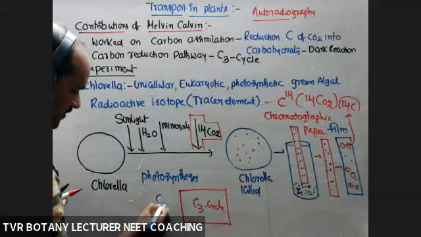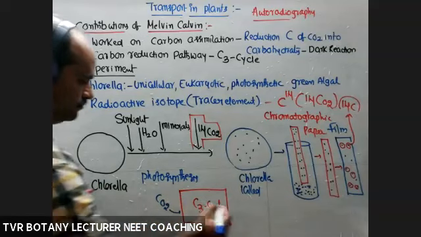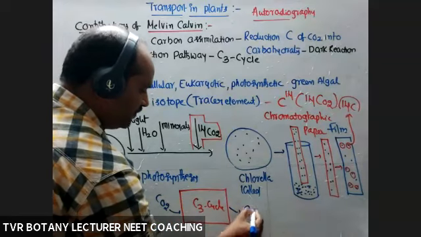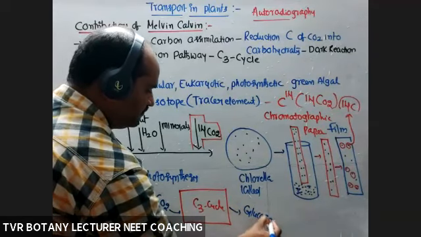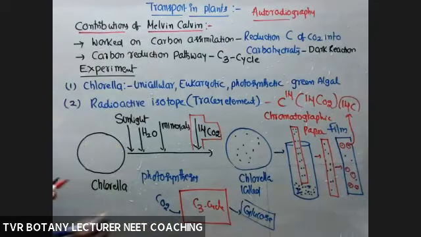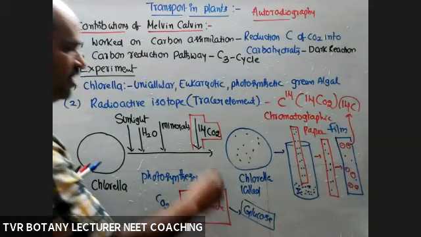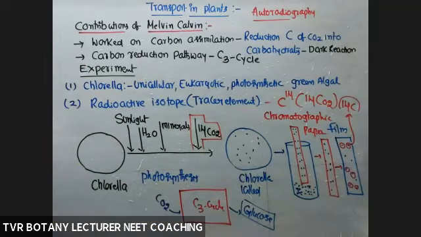So CO2 is reduced into glucose molecule. In glucose also it was present. We'll study that C3 cycle under the heading photosynthesis. So the main contribution of Melvin Calvin, Bassham and Benson was the preparation of a flow chart of reduction of CO2 into carbohydrate with the help of this chlorella experiment.